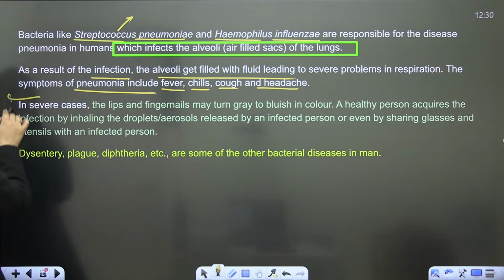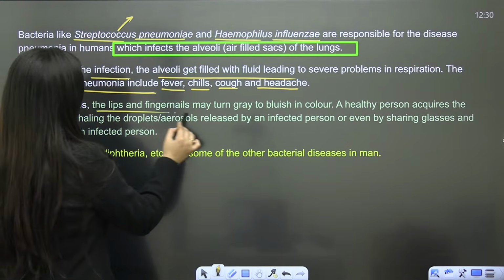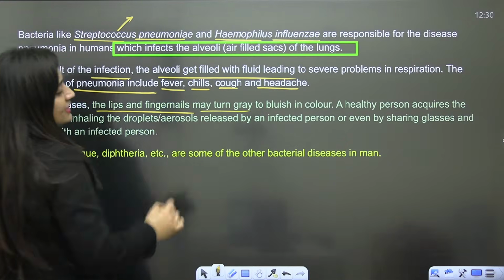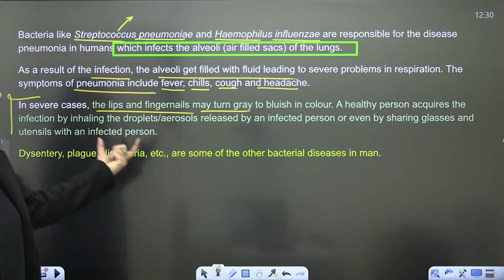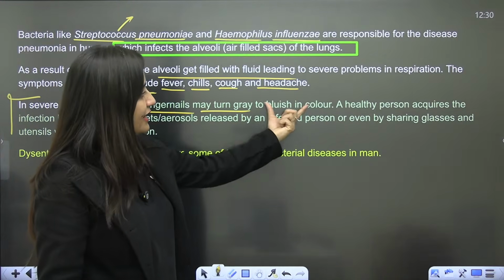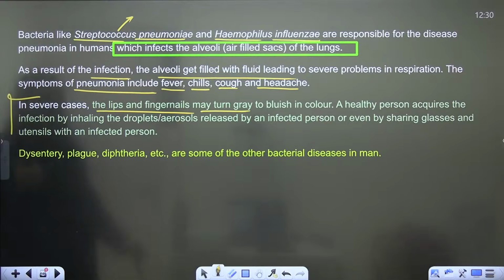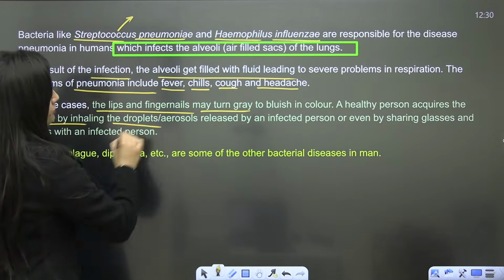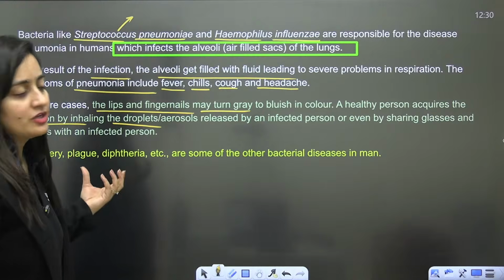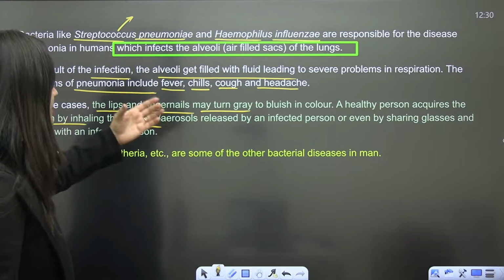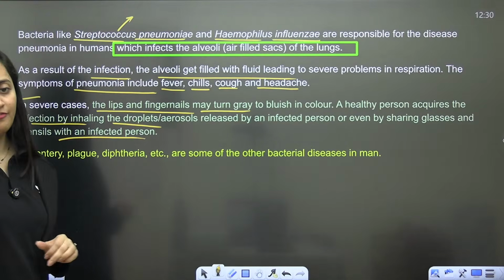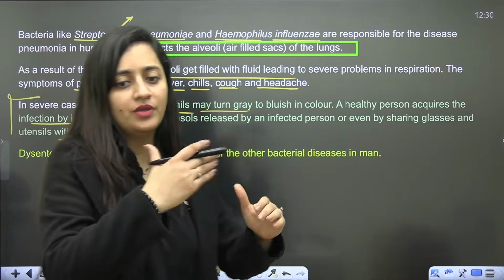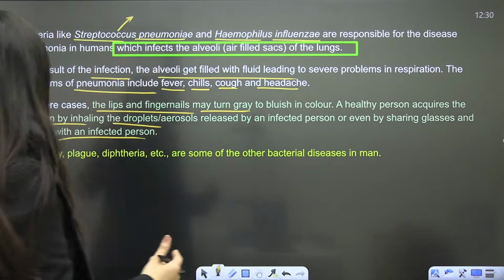In severe cases, the lips and the fingernails may turn gray to bluish in color. Even a healthy person can acquire the infection by inhaling the droplets. It can spread through droplet infection, even by sharing glasses and utensils with an infected person. So you have to keep your distance when it is pneumonia.